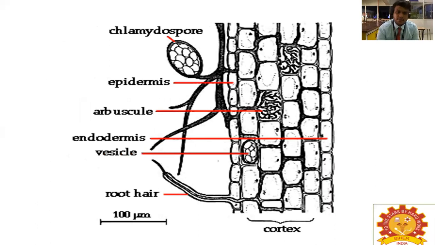In endomycorrhizae, chlamydospores are found. Here there is no Hartig net, because vesicles and arbuscules are present, and both act as storage and transporting organs of the plant. The epidermis layer protects the root, and at the bottom the endodermis layer is present. This is the root hair, the size of which is around 100 micrometers.